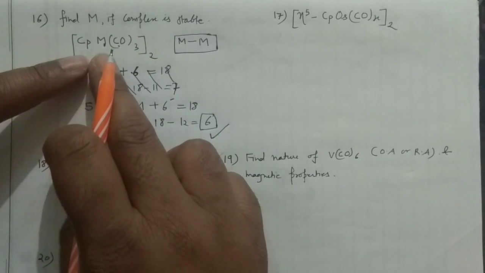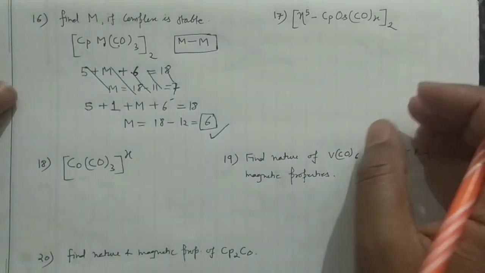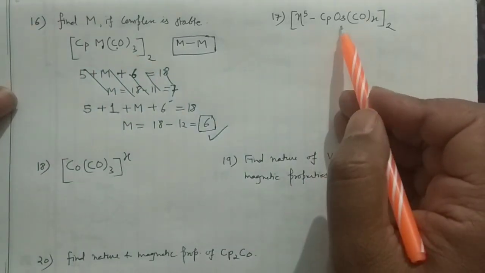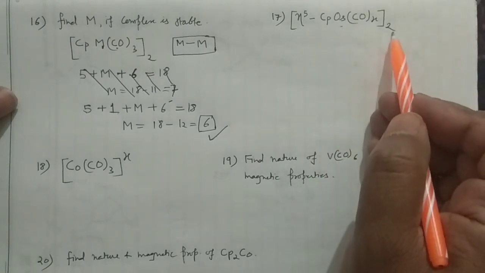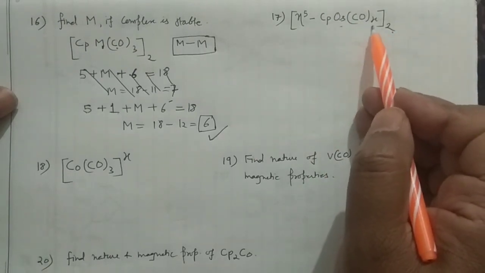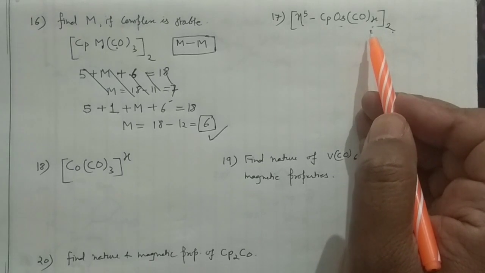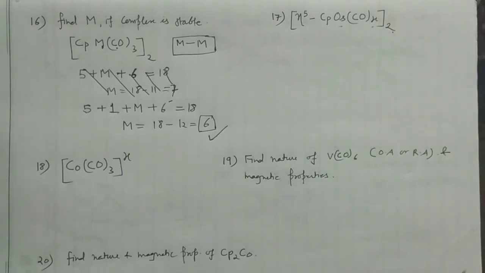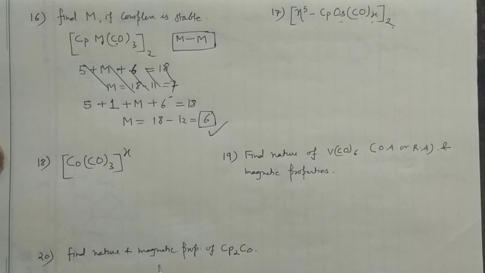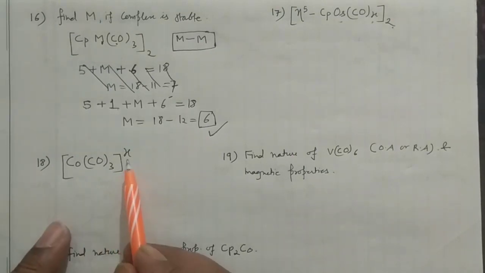This 2 is given here, that means it will have the 1. So I'm leaving that particular problem for you. This is osmium, and again the 2 is here. Now you have to calculate this X. I have solved that particular problem already, so you can solve it on your own. And then you can see my next problem, in which you have to calculate the X.